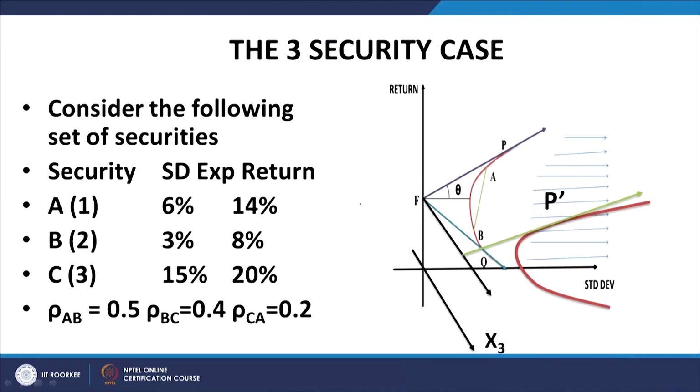We first identify that hyperbola such that the tangent from the risk free line to that particular hyperbola has the maximum slope, and then we work out the coordinates of the point of contact of that tangent with that particular hyperbola, which will give us the composition vector of the portfolio, which will solve the portfolio optimization problem.